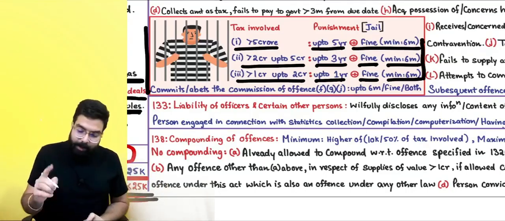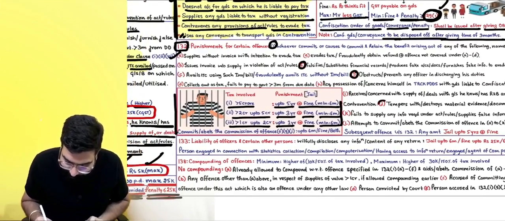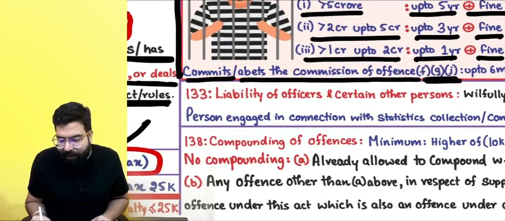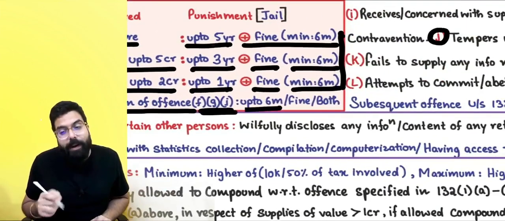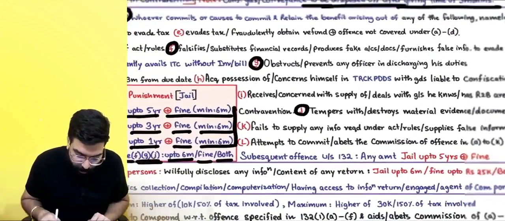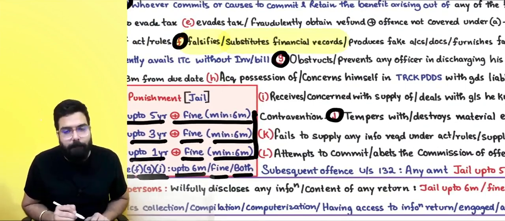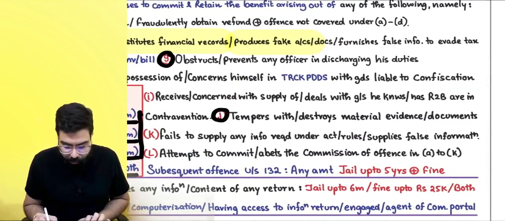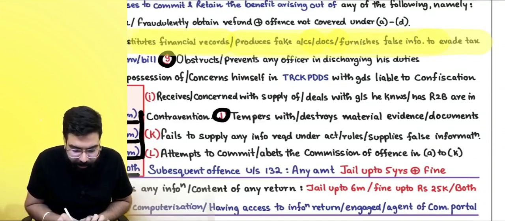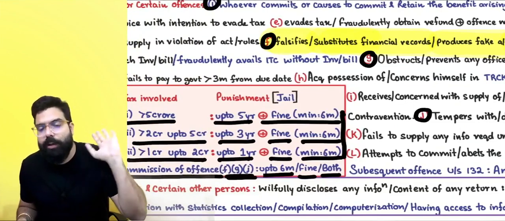Okay, sir, done. Now, everyone over here, F, G, J, they are going ahead and telling commits or abets the commission of F, G, J, then up to 6 months or fine or both. What do you mean by F, G, J, sir? Everyone over here, if you falsify or substitute financial record, or you produce fake accounts or documents, or you furnish false information to evade tax, then baba, in this scenario they will go ahead and send you up to 6 months jail.